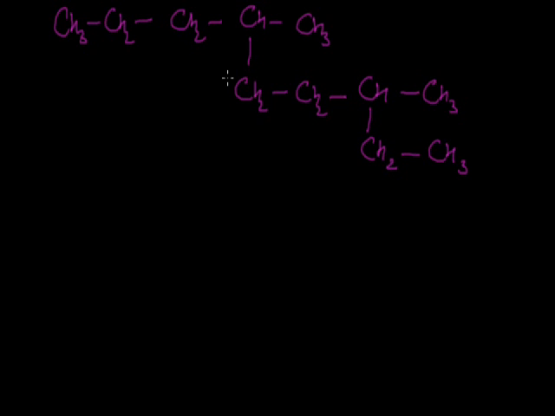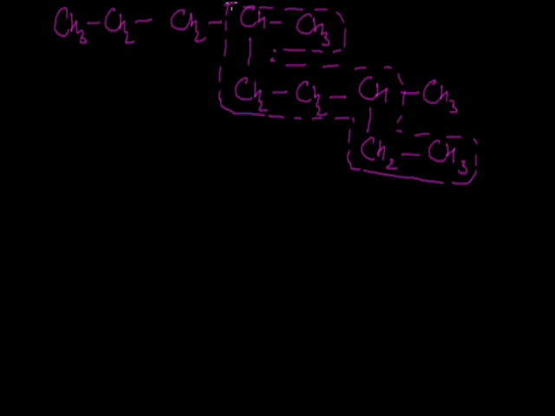So this chain will work as the parent chain since it contains the maximum number of carbon atoms. This chain includes 7 carbon atoms, while all the other options contain fewer carbon atoms than this. So this chain with the 7 carbon atoms will work as the parent chain.